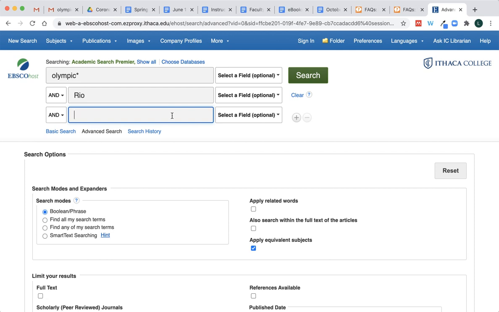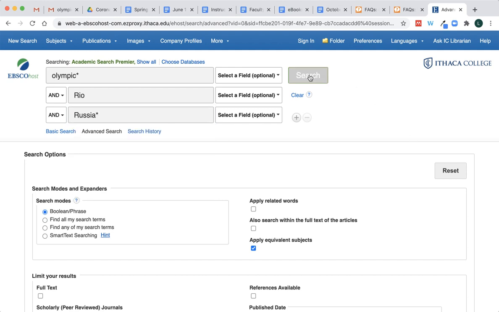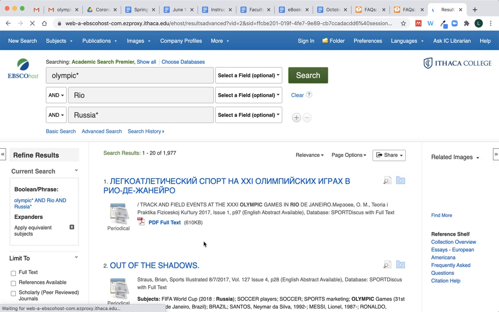One thing that we can say is Russia, and I am going to add an asterisk again, so it'll search Russia, Russian, Russians, so on and so forth. Click search. We're going to get a lot of results. So just a couple of things.